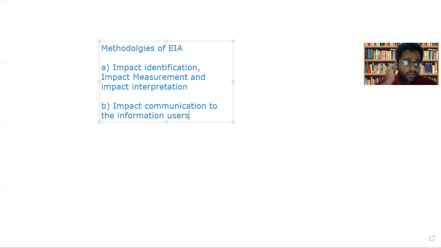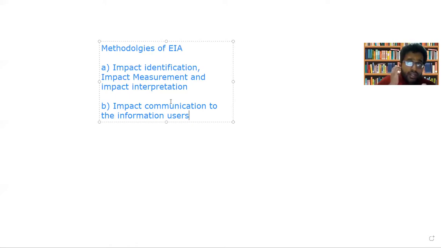So these are the different steps in the methodology of EIA: impact identification, impact measurement, and impact interpretation. After these things are done, the impacts have been identified and measured, and the result or the impact is being interpreted.